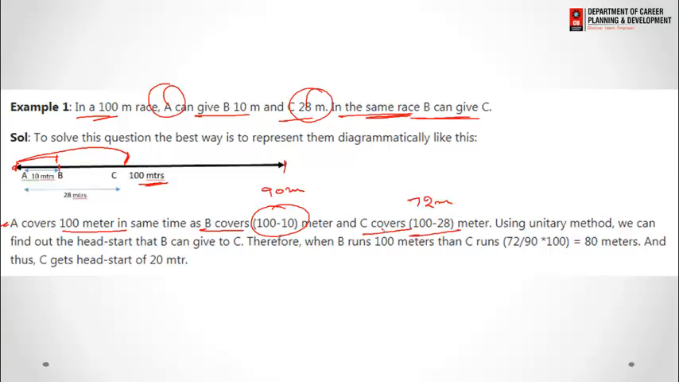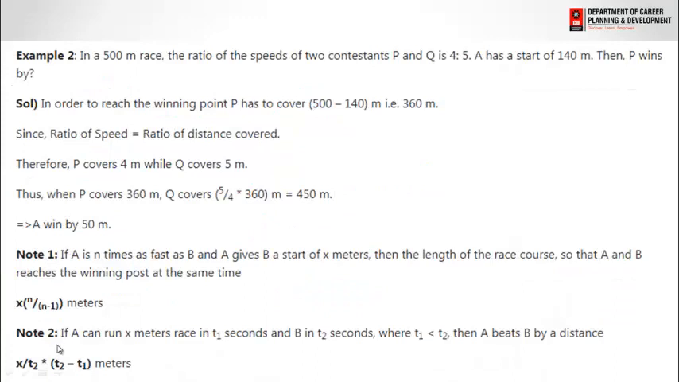That means using the unitary method we can say, before B runs 100 meters, C runs 72 by 90 into 100, that means 80 meters. It means when B runs the distance of 100 meters, C runs only 80 meters. That means B gives a 20 meter head start to C. Now, the next example.